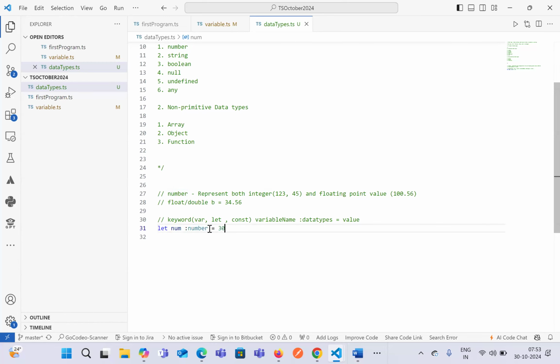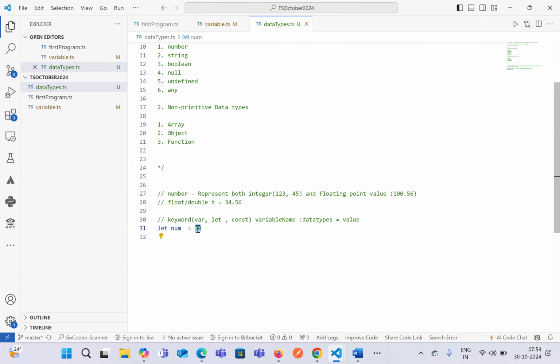Now, if you hover over this num that we have given, you can see that it is accepting a number data type. This data type that we have provided is not mandatory. TypeScript is able to automatically identify what data type we have declared. Let me remove this and save the file. Now you hover over this num element, and you still see that it is a number, because based on the data we have stored, TypeScript automatically identifies what data type the variable has.